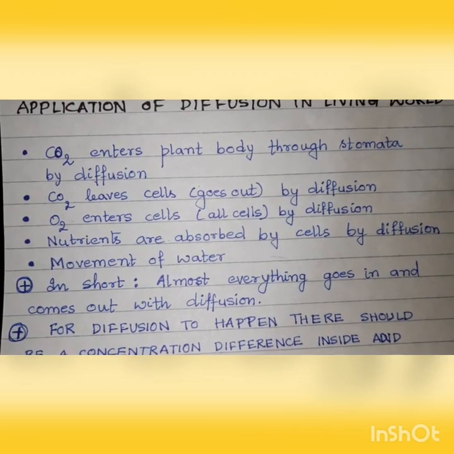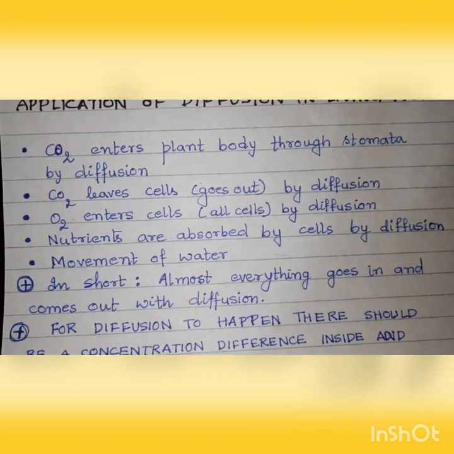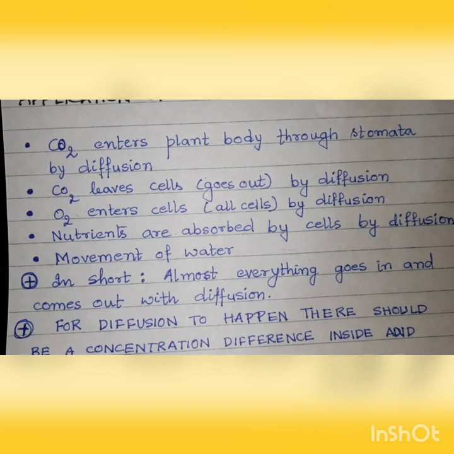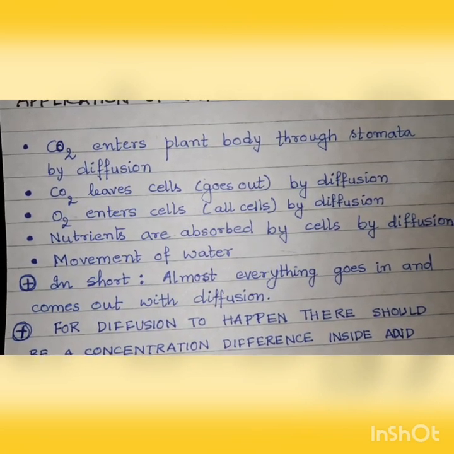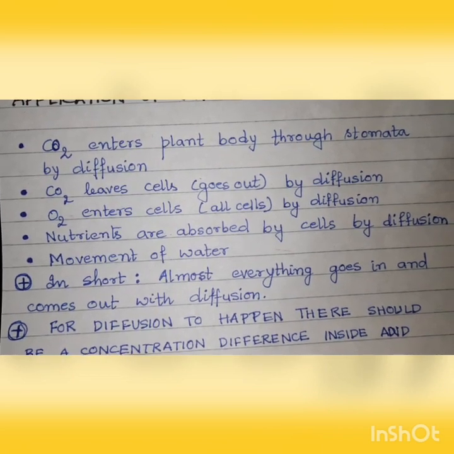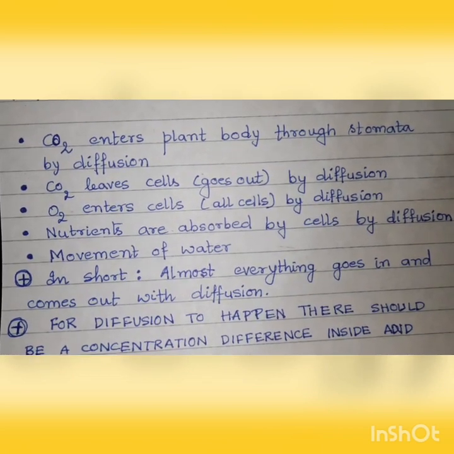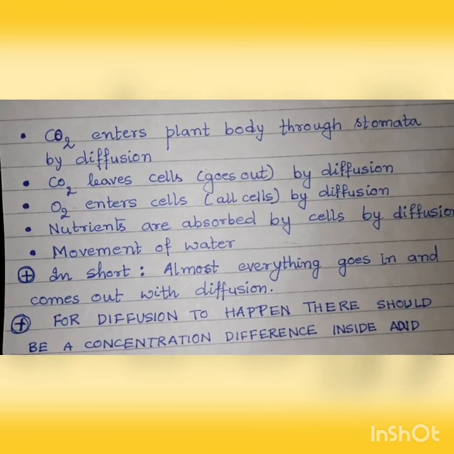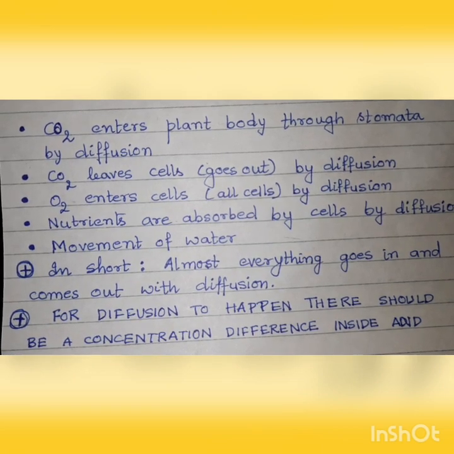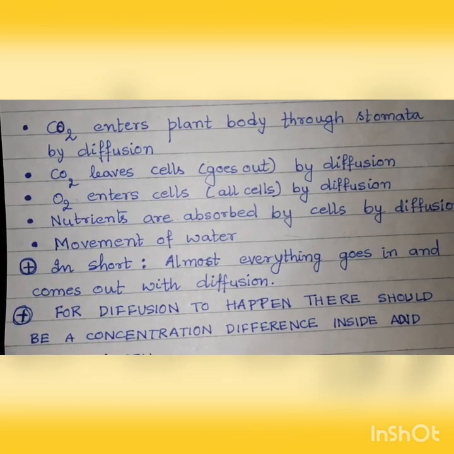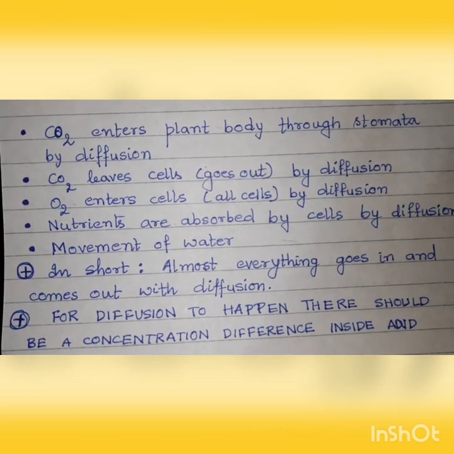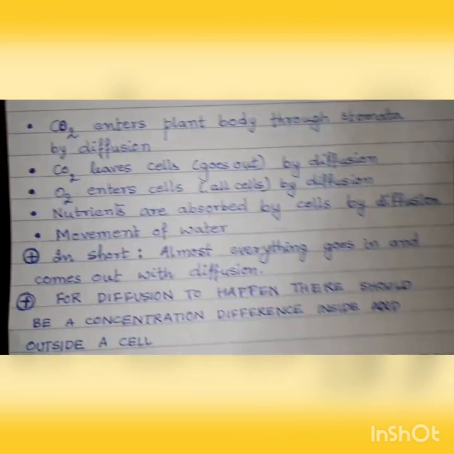Similarly, plants also respire like us. Now, the respiratory byproduct, that means the gas which is released after respiration, is carbon dioxide. In the plants also, this CO2 leaves the cells by diffusion. Even in animals, in fact in all living organisms, oxygen which is required by the cell for respiration enters the cell by diffusion, and similarly the waste product of respiration, that is carbon dioxide, leaves the cell, that is goes out of the cell by diffusion.